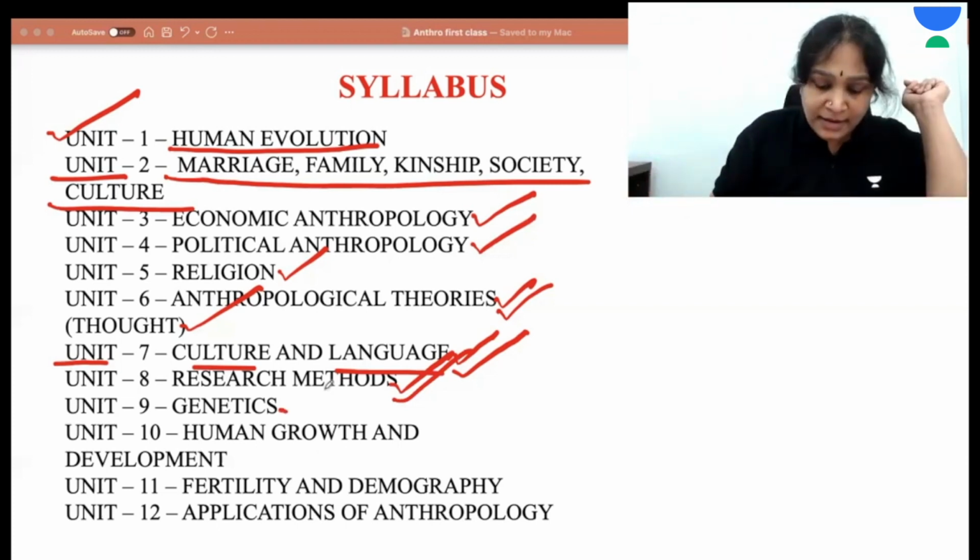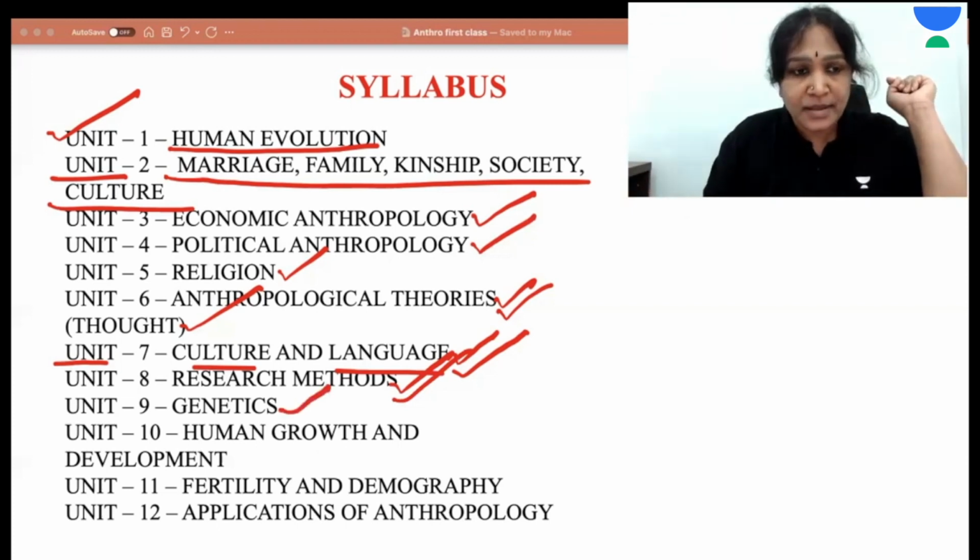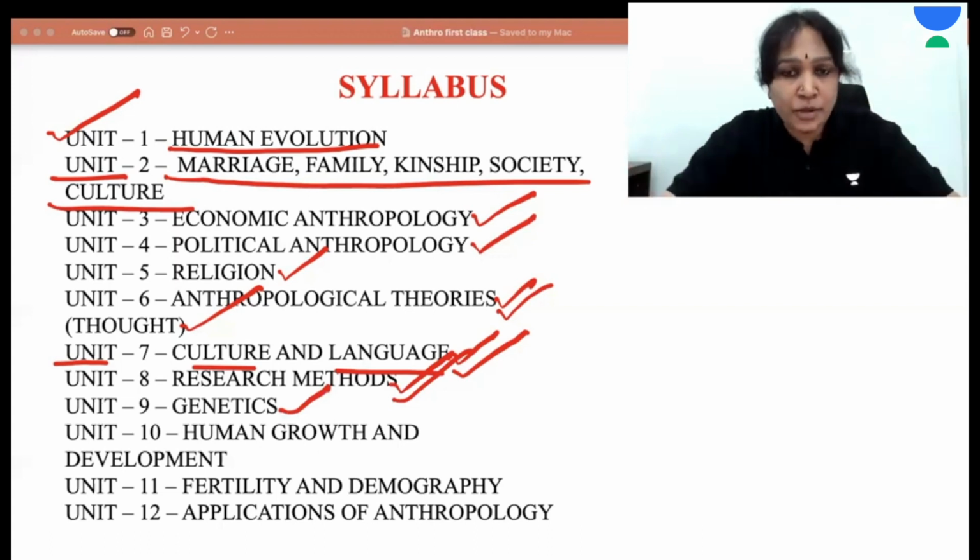And then Unit 9, genetics. This subject is similar to the biotechnology part of the science and technology. It studies about DNA, genes, inheritance, some chromosomal aberrations like Down syndrome, etc. And applied human genetics like recombinant DNA technology, genetic engineering, etc. So it studies about genes and DNA.